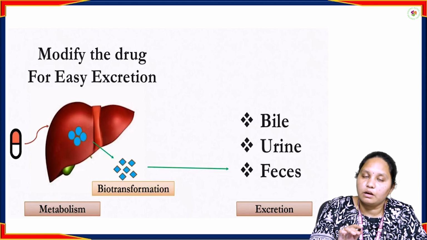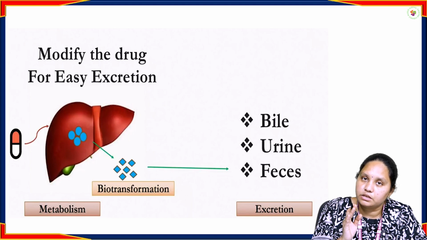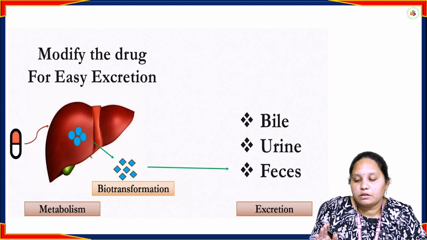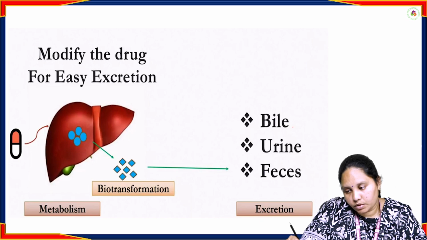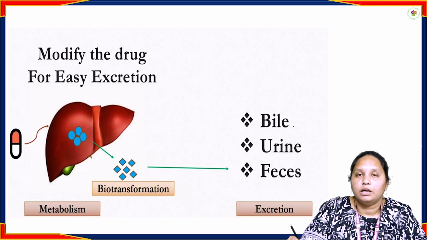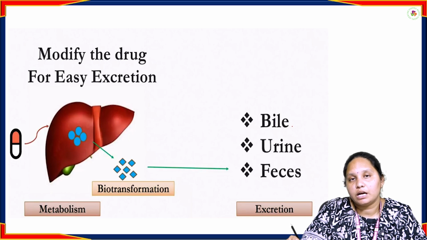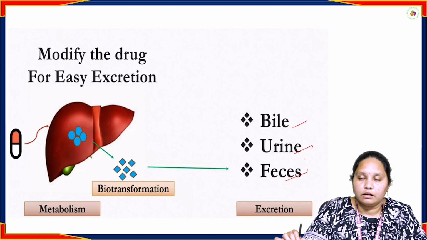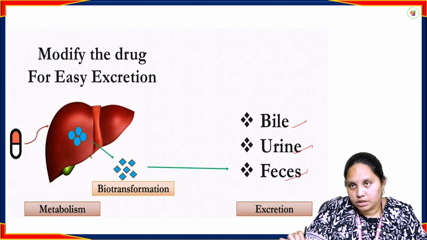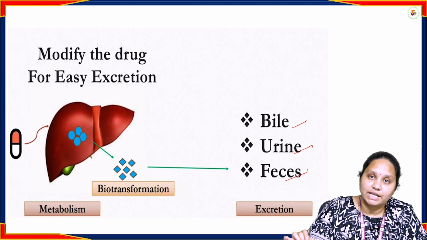After completion of its pharmacological activity, the drug has to be excreted, and the metabolites formed in the biotransformation process are excreted through bile, urine and feces. This metabolism process also happens for drug excretion.